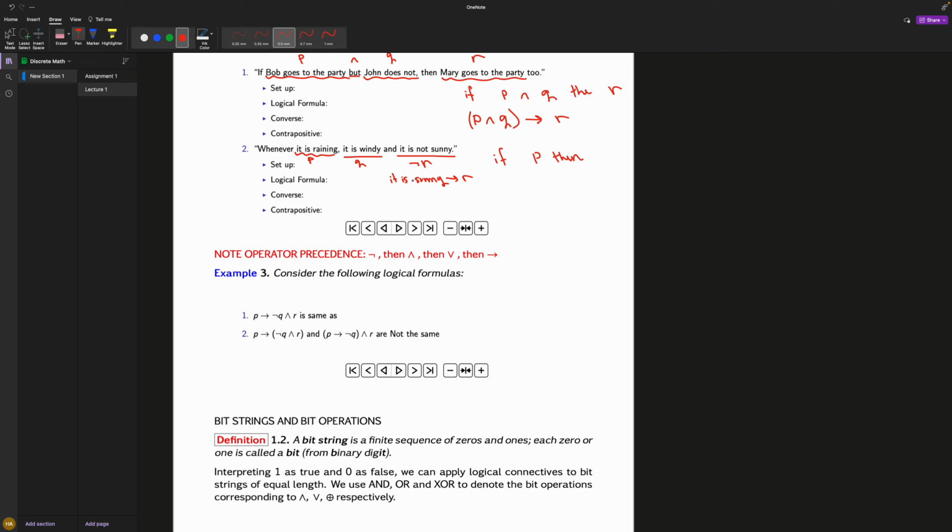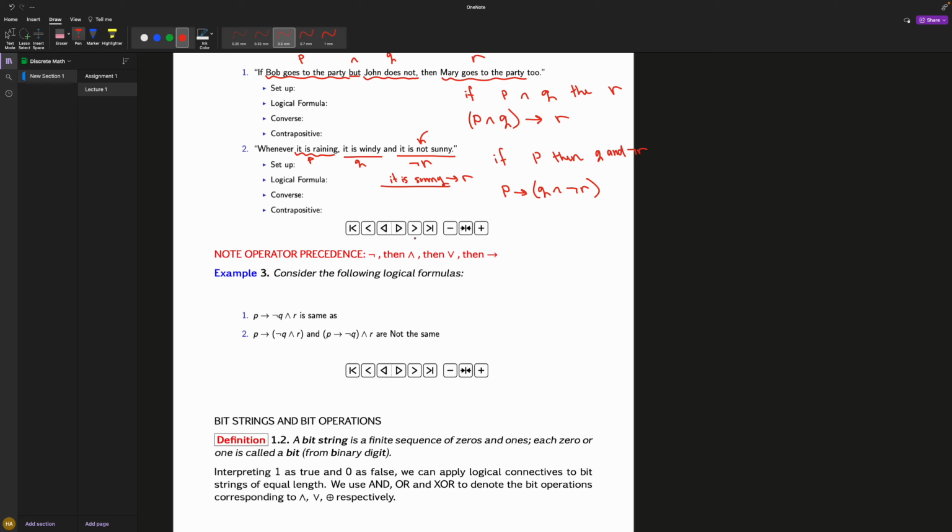So always make sure you have the true value of the statement as the variable, and if it's telling you the false value, then you negate that variable. So if P, then Q and not R. And if I'm putting this in logic, I would say P implies that Q and not R must be true.